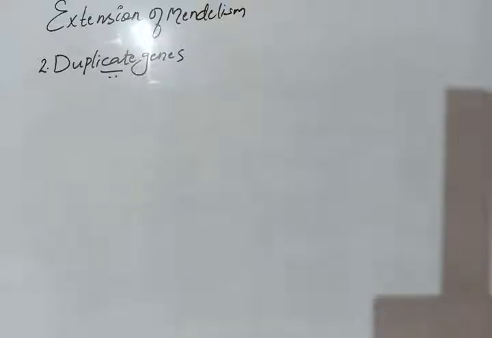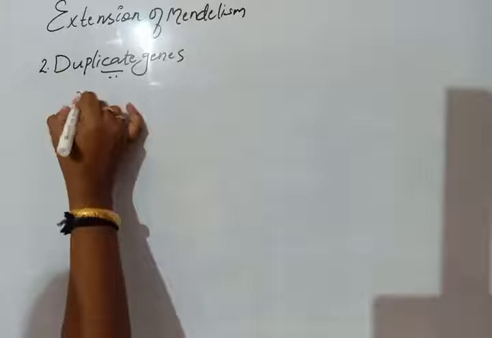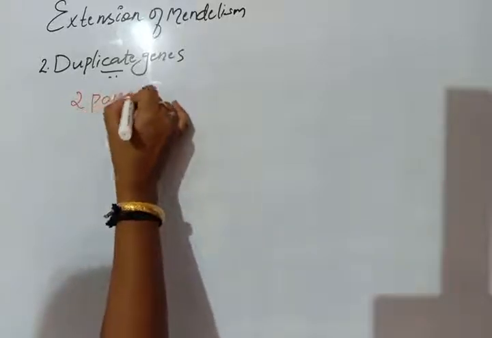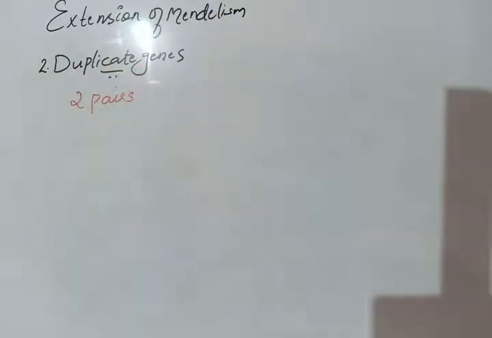Duplicate genes means two pairs of non-allelic genes. Two pairs of non-allelic genes are required for a character. To express a character, it requires two pairs of non-allelic genes. If any one of the genes is dominant, then this character is expressed.